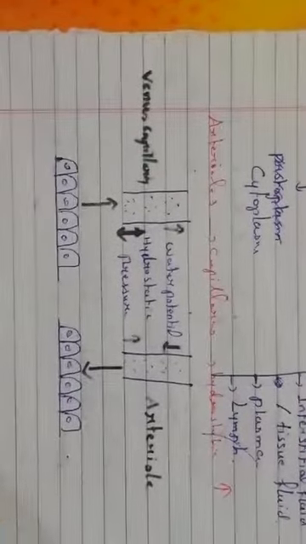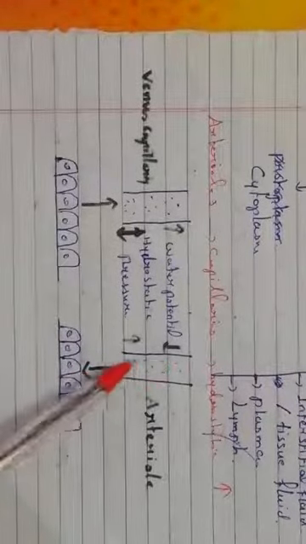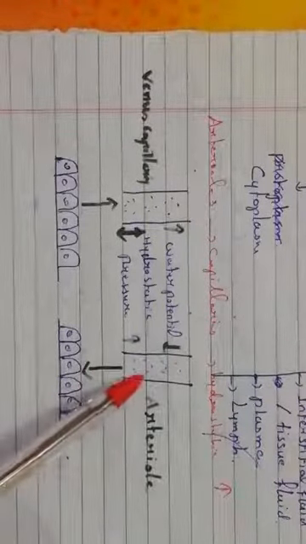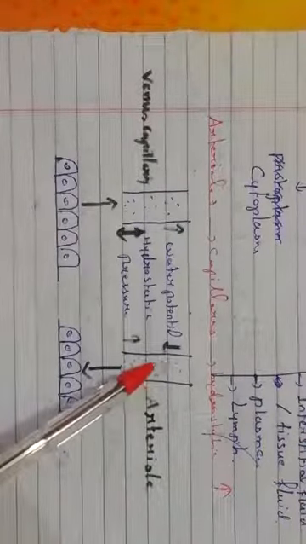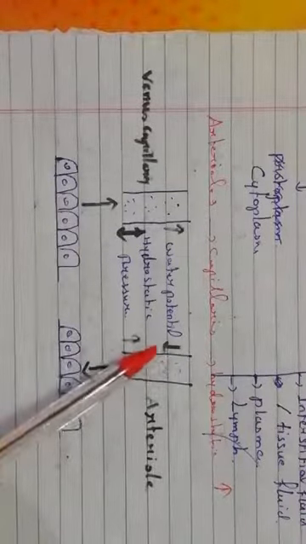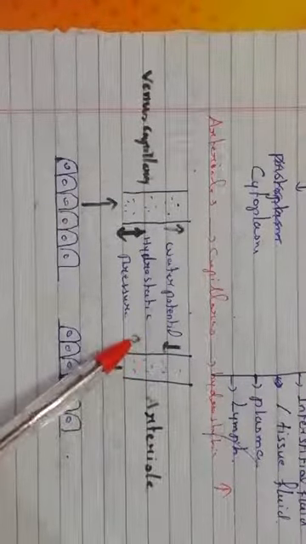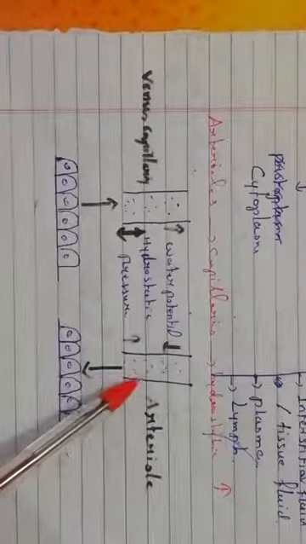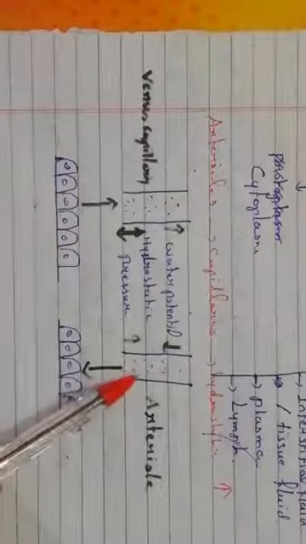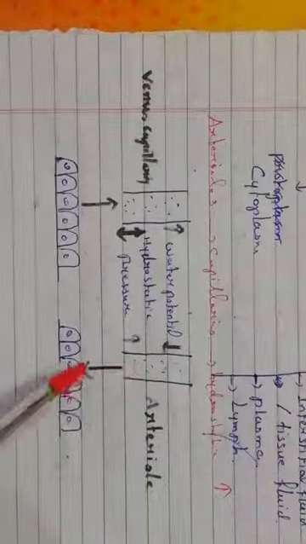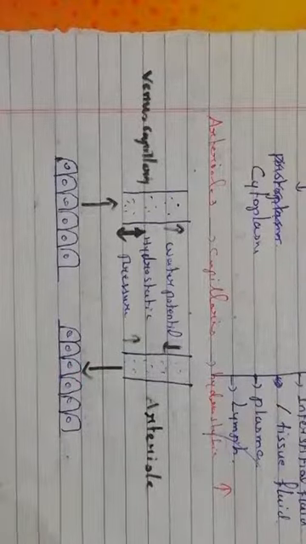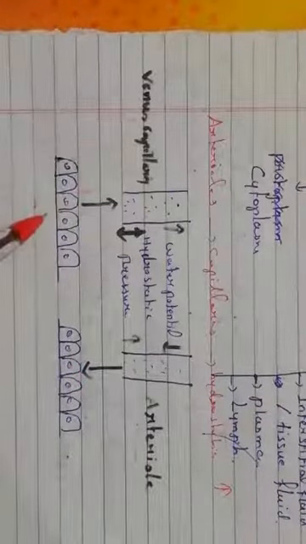So let us see. This is the arteriole. Just imagine this is an arteriole, a blood vessel. The fluid is present inside. So here the water potential is low, but hydrostatic pressure is high. The movement will be from the higher concentration to the lower concentration, always. So since the pressure is high here, this fluid comes out from the arteriole to the tissues, right? Okay.